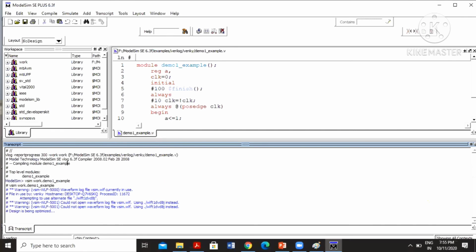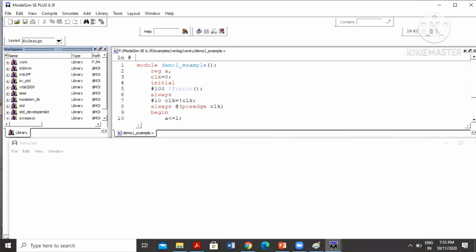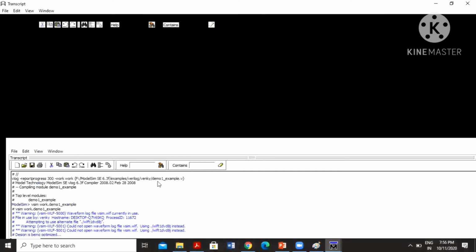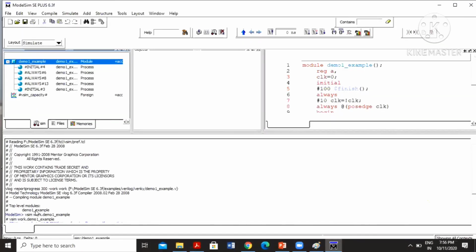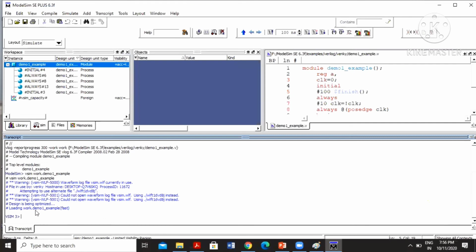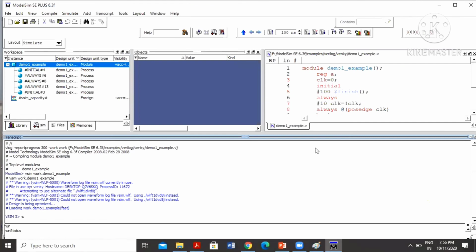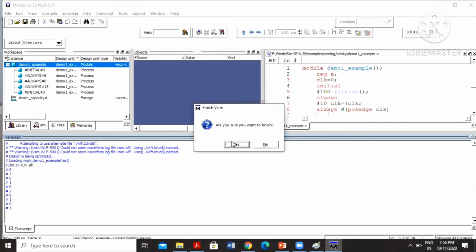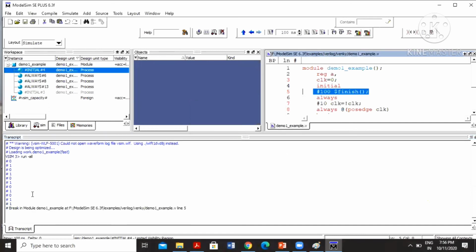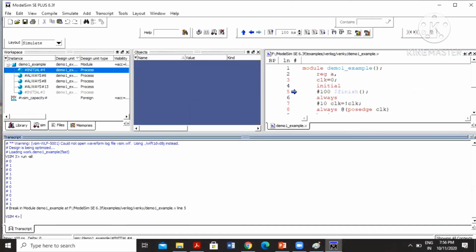Yeah, we can see what we will get. Here we will use run -all. It will execute 0 1 0 1 0 1. Actually, first it will execute 0.